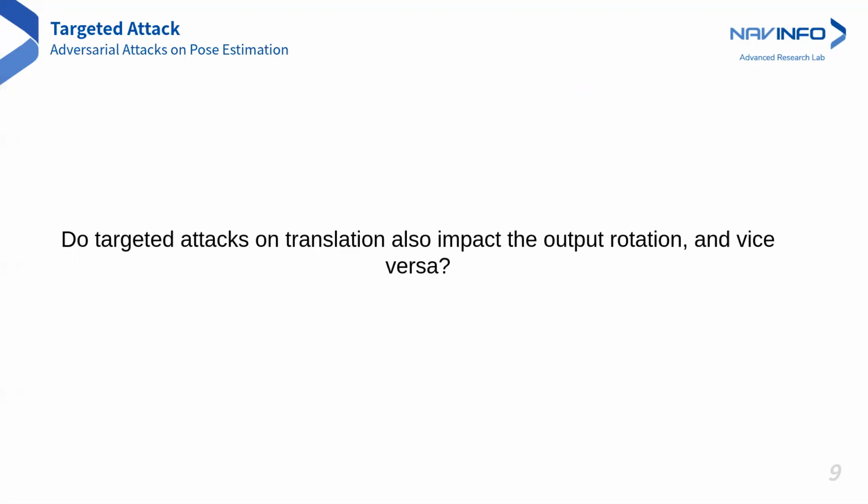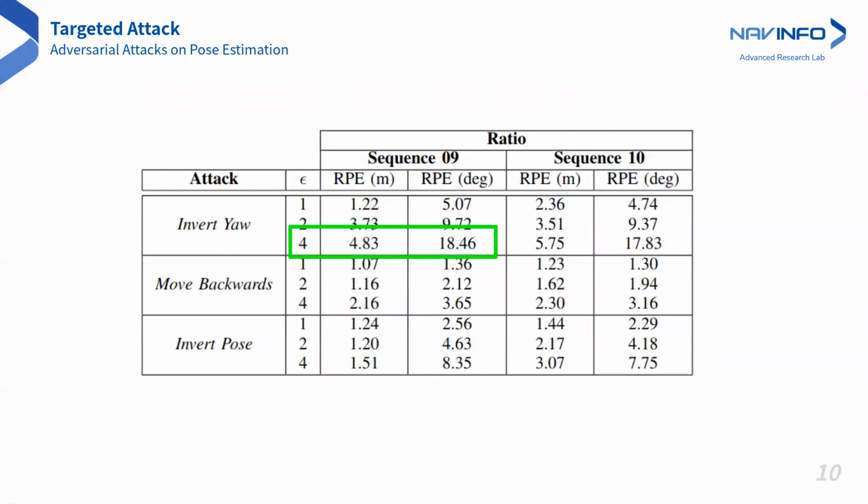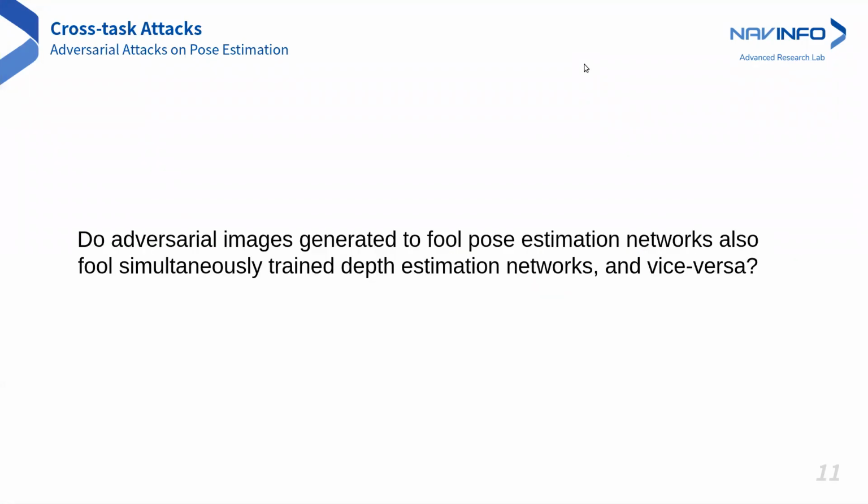Next, we also study if the targeted attacks on translation impact the output rotation and vice versa. We find that indeed, the features learned by the pose network relate rotation and translation with each other. Hence, attacking translation results in degradation of predicted rotation and vice versa. For example, the targeted attack on yaw at attack strength 4 increases the RPE degrees by 18 times for sequence 9, while also increasing the RPE meters by nearly 5 times.